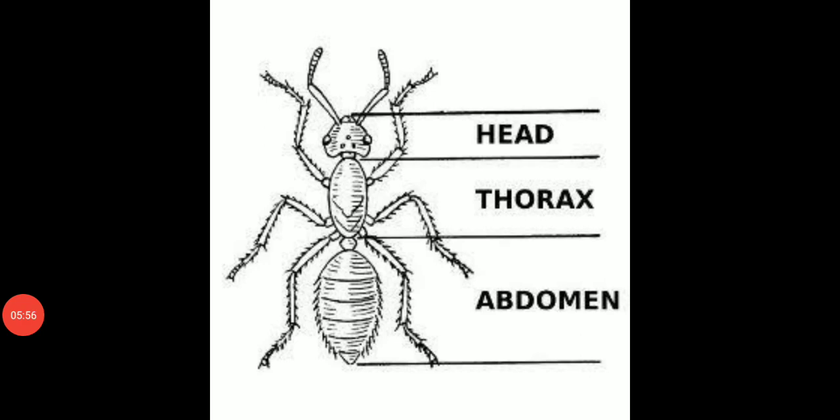Now see, you have to draw the diagram of an insect in this way. In your notebook you have to draw the diagram of an insect, and you have to label it: head, thorax, abdomen, compound eyes, antennae. You have to do it like this. So today all of you have to draw the diagram of an insect.